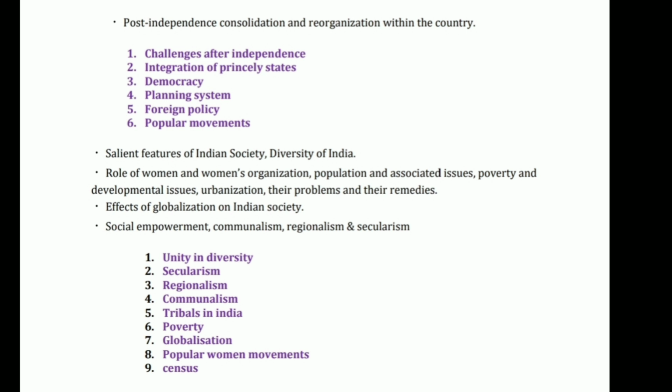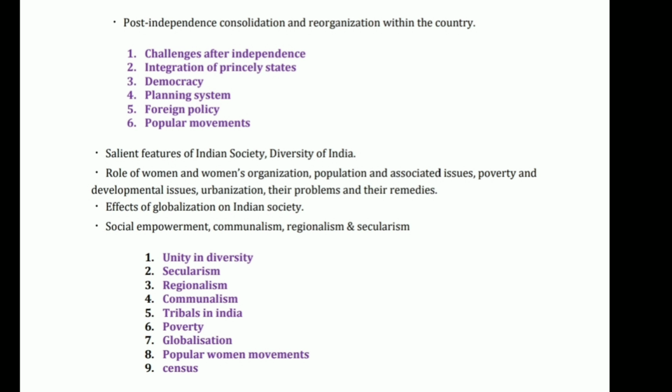So here if you see I have given some brief topics like unity in diversity, secularism, regionalism, communalism, tribals in India, poverty, globalization, popular women movements, census. The first thing under unity in diversity is the concept of unity and diversity.